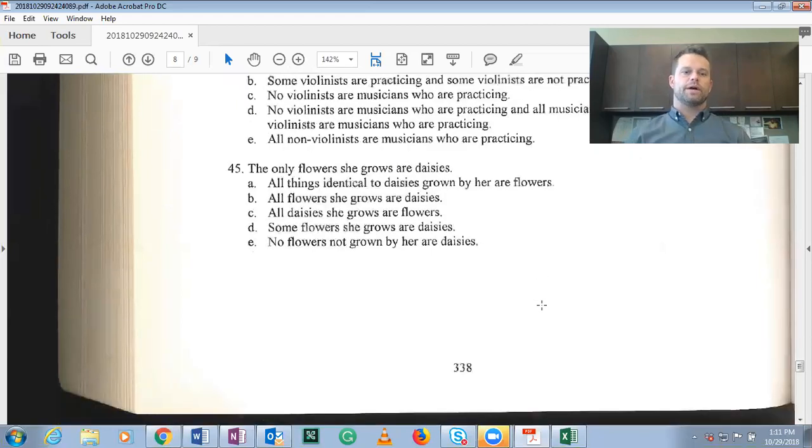45. The only flowers she grows are daisies. What does that say? Just think about it. The only flowers she grows are daisies. All the flowers she grows are daisies. There's no other type of flower she grows that's not a daisy. Okay, so all things identical to daisies are grown by her are flowers. That doesn't capture the meaning, because what it's saying is that the only thing she grows are daisies.